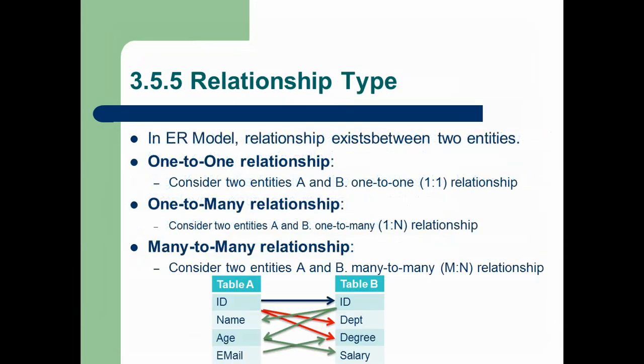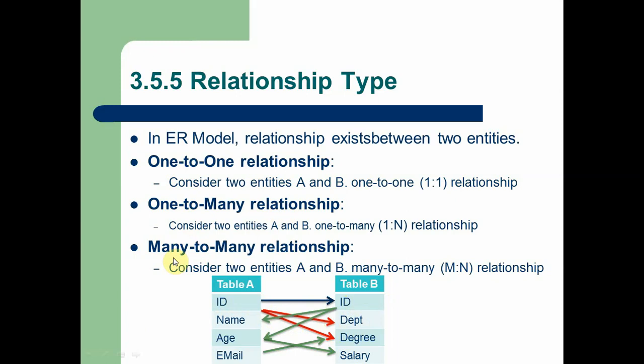When a user wants to form a one-to-many relationship, the red color lines represent the one-to-many relationship, where ID of table A is related with the degree and department of table B. With this, the relationship is called one-to-many relationship.